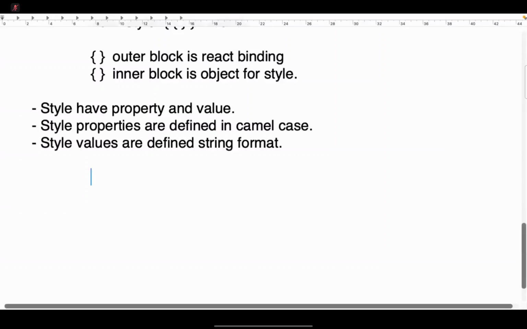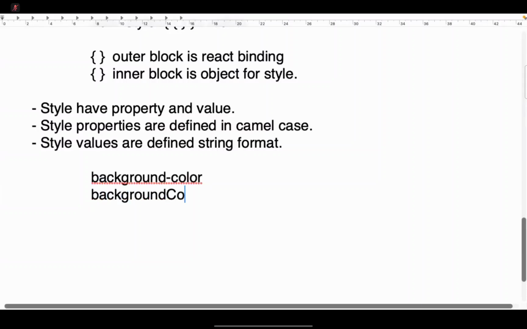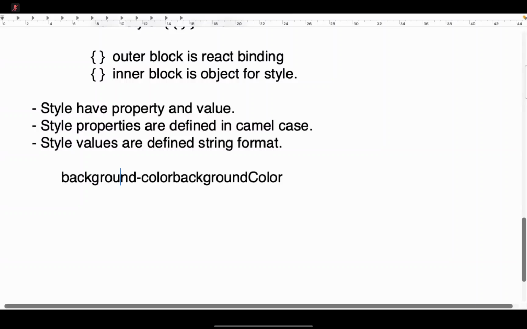Actually, in your general CSS, you have background-color. Am I right? You can't write like this here. In React, we have to write backgroundColor. Understood? Camel case. Just to show the difference side by side: in general CSS it is this, and in React it is this.